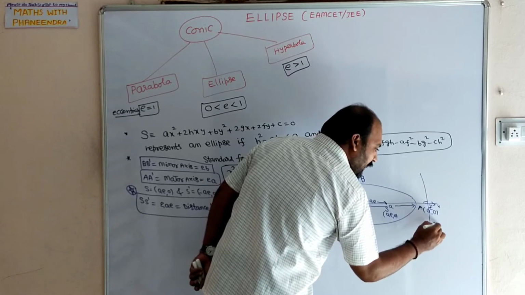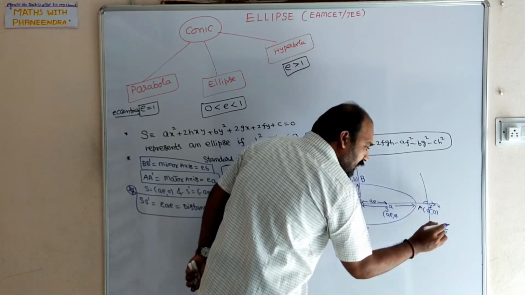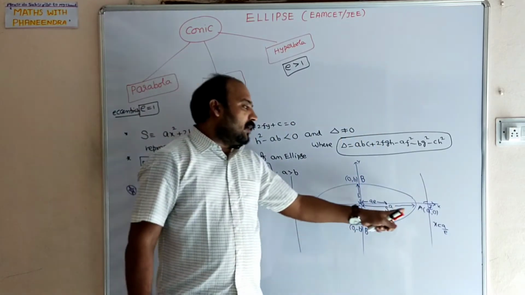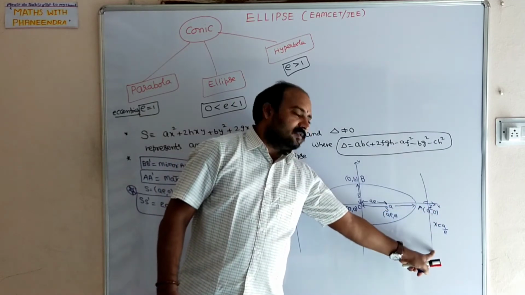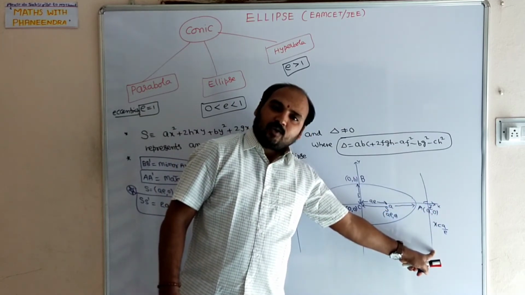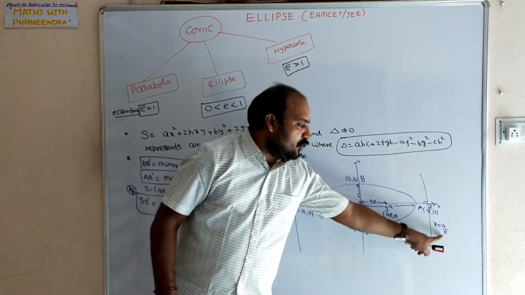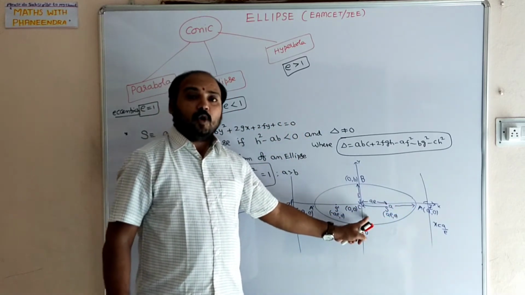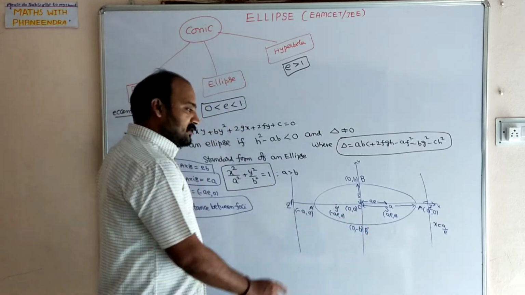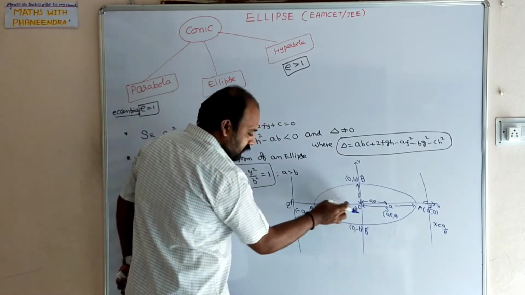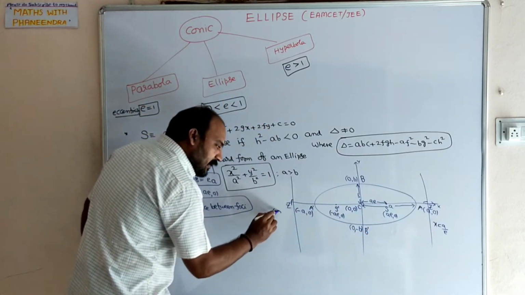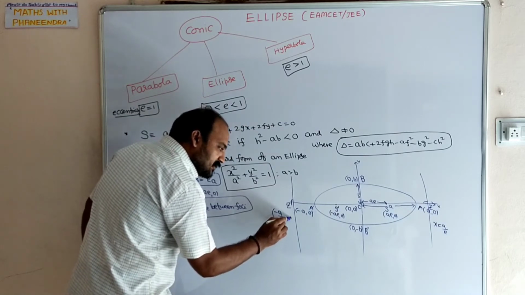So this is called x is equal to A by E. That means the line which is perpendicular to the major axis is at a distance of A by E units from the origin. In the same way here also, the same distance but on the negative side, minus A by E comma 0.